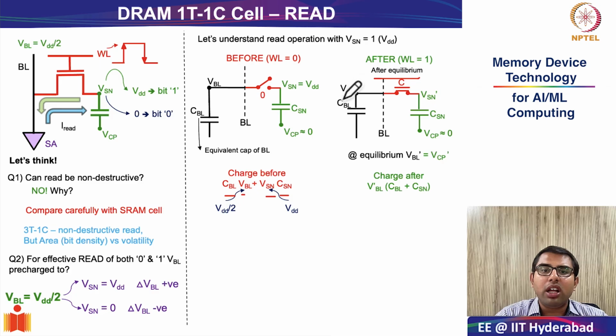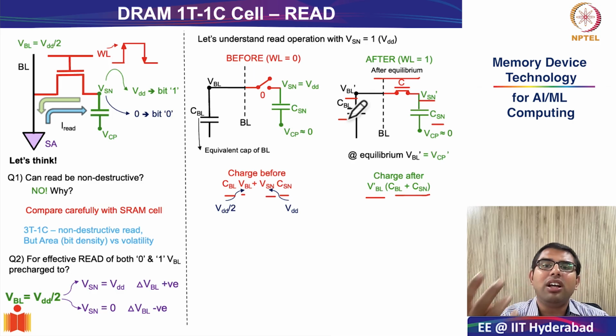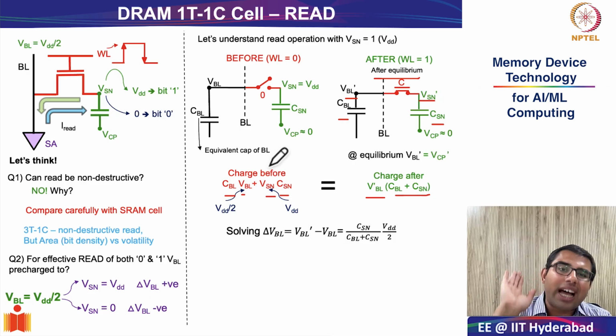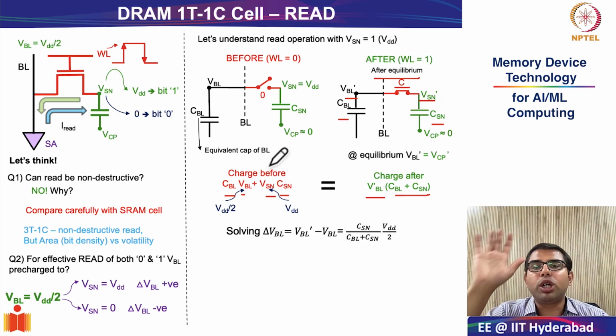Since they are connected, both are shorted, so the bit line and storage node have the same voltage. We indicate it by VBL dash multiplied by CBL plus CSN. Why CBL plus CSN? Because here CSN and CBL are in parallel, and if they are in parallel, you simply add the capacitances. Common sense suggests that in a system, before and after, there has to be a conservation of charge. That is what I am going to write down. I am going to equate the charge before I switched on the word line and after a long time after I have switched on the word line.